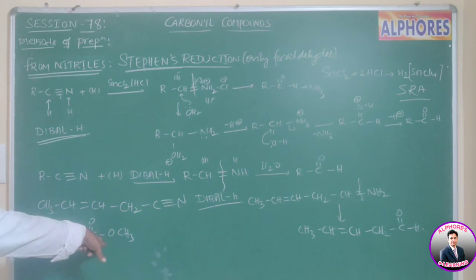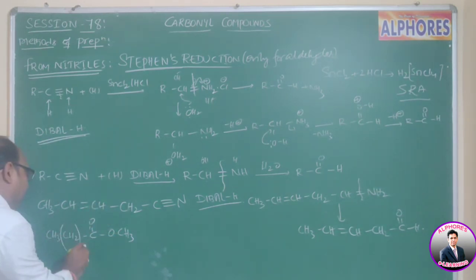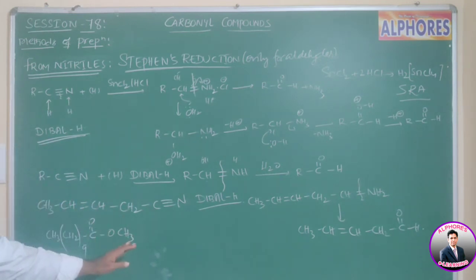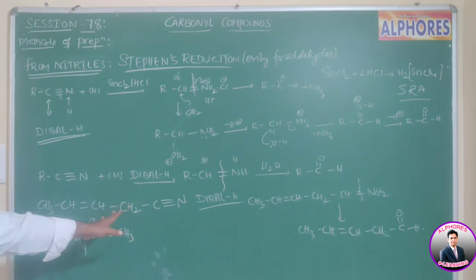I am going to consider this ester. Whatever the number of carbon atoms is here, it is not a criterion; CH2 taken 9 times you can take. So whatever ester you take, ultimately this one upon reduction with DIBAL-H